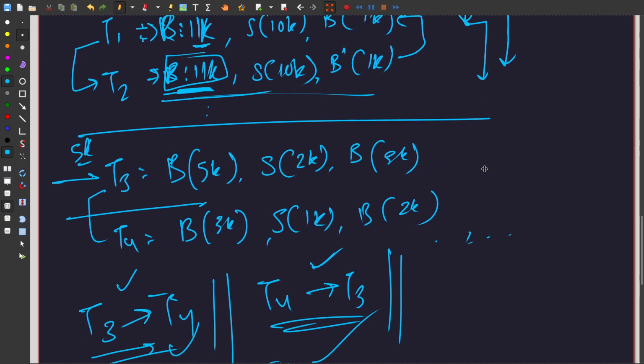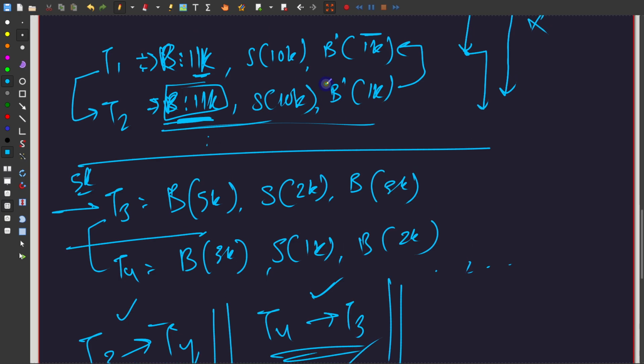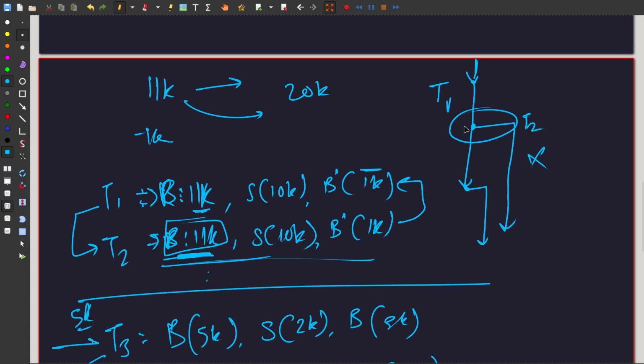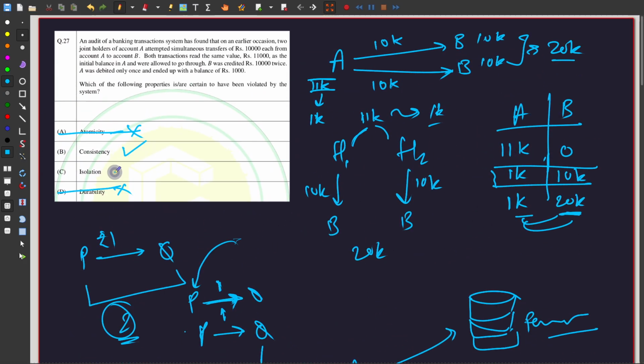So I hope this whole example makes sense, that you should have been able to form at least one serial pattern where you can either run T1 first and then T2, or T2 first and then T1, and things should have made sense. But that is not possible here in any way, shape or form, right? As you can see here, there's a read-after-write kind of weird nonsense going on. Or maybe I have to just review the serializability thing once, but you can very clearly see that they're not following the rules of isolation. And that is the reason why isolation is also a rule that has been broken here.